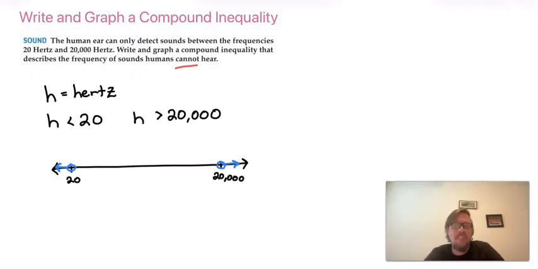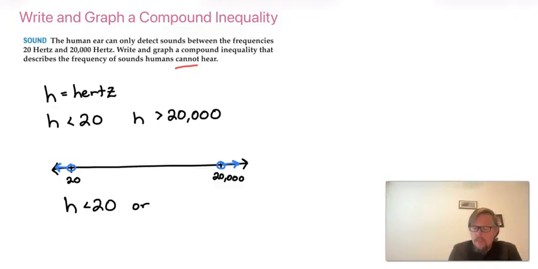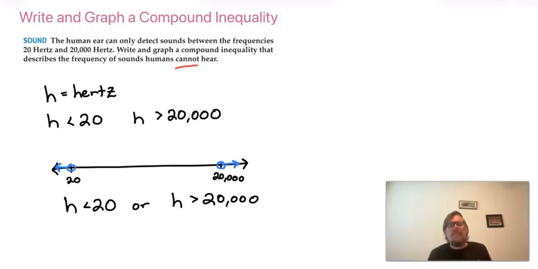Nothing below 20, nothing above 20,000. The inequalities we've already written: H is less than 20 and H is greater than 20,000. And we can just separate those with the word or. We could say H is less than 20 or H is greater than 20,000. So that would be the inequality.